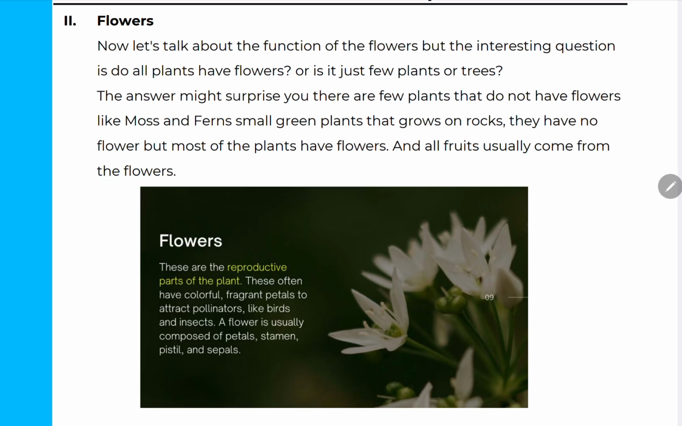Let's see what's written about flowers. These are the reproductive parts of the plant. These often have colorful, fragrant petals to attract pollinators like birds and insects. A flower is usually composed of petals, stamen, pistil, and sepal.